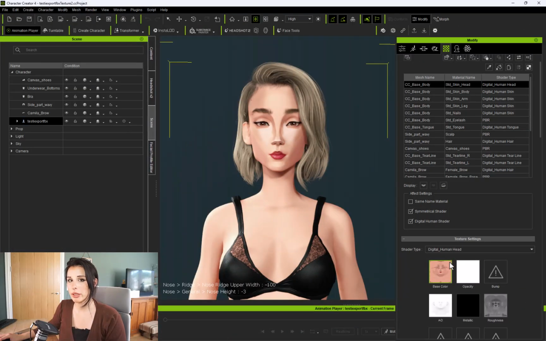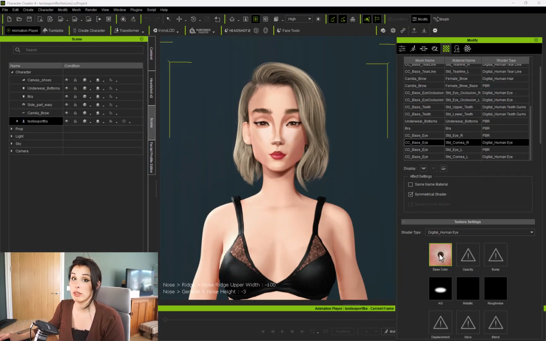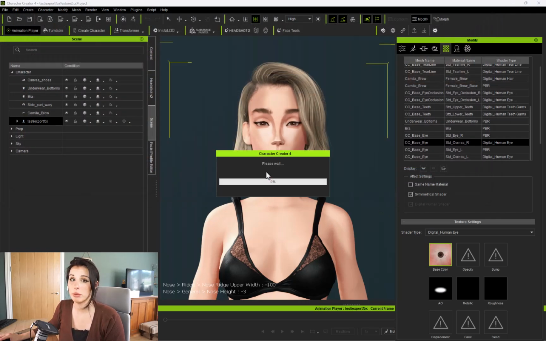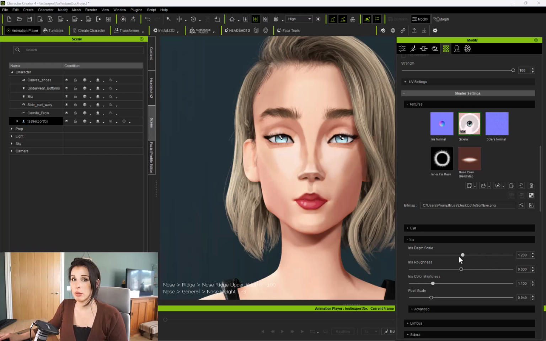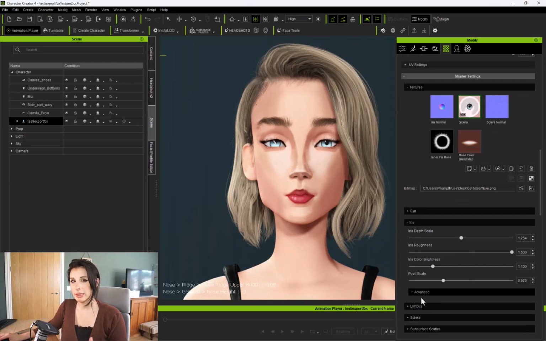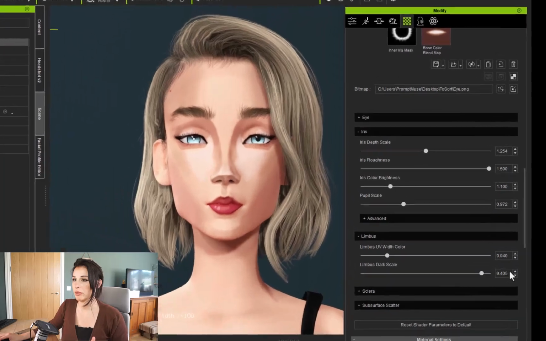Within the Characters Material tab in Character Creator, I just load back in each UVW map. So you can see here I've brought in the eye. Within the eye parameter, I make a couple of adjustments like to the pupil scale here just to make it larger, and then I increase the limbus scale as well, which is the dark circle around the eye.